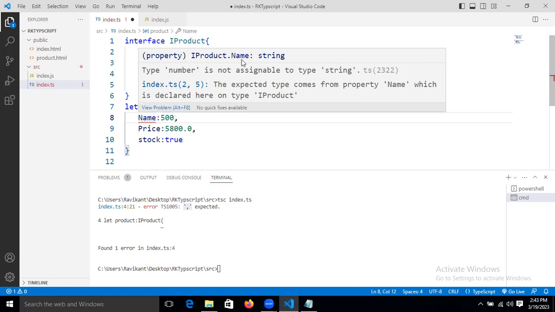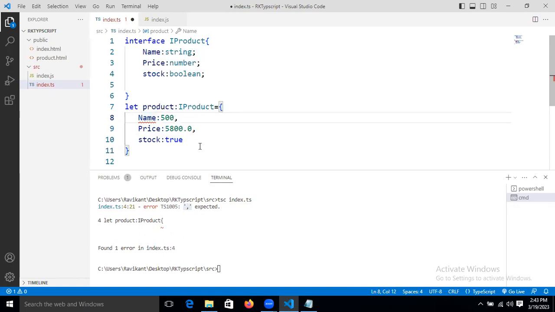What is it saying now? IProduct name is a string. Type number is not assignable to type string. Type string, now. So we restricted it or not? Yes, we restricted this object data now. Now the mobile data. Instead of true here, if you store any number, then it will give an issue.